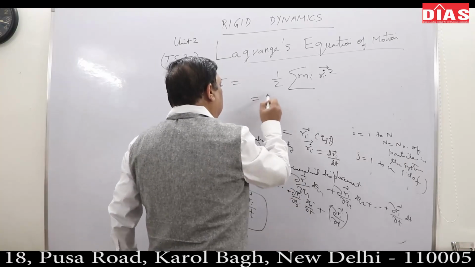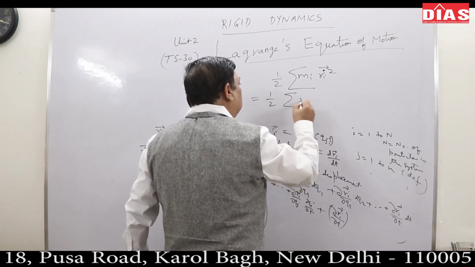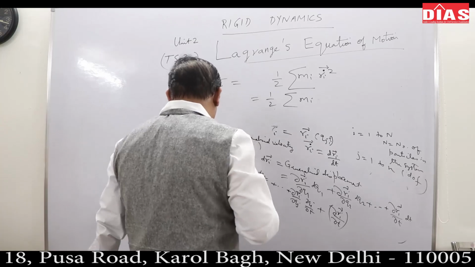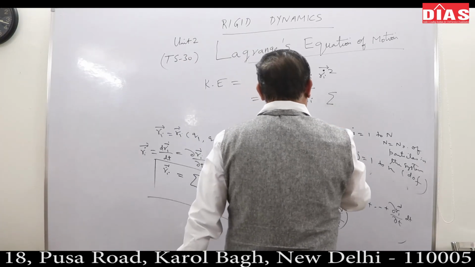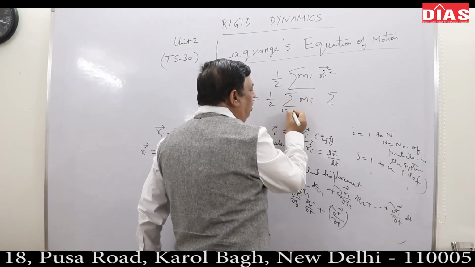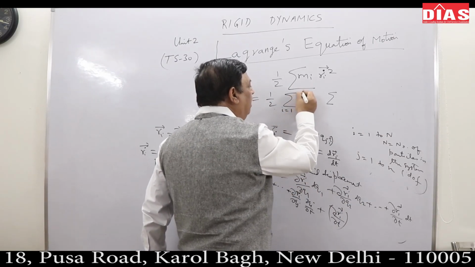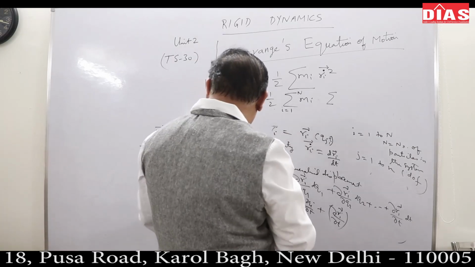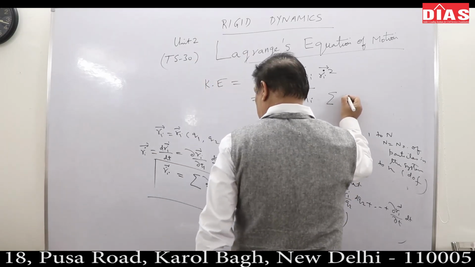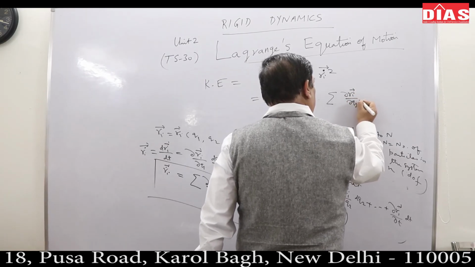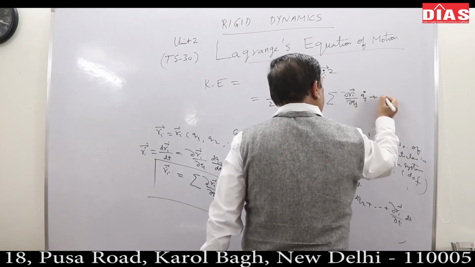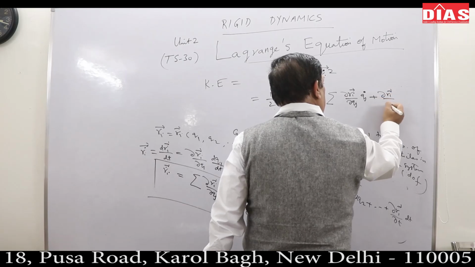I would always write the summation, going from 1 to n. Now whenever I write ri dot, it is del ri upon del qj dot plus del ri upon del t.